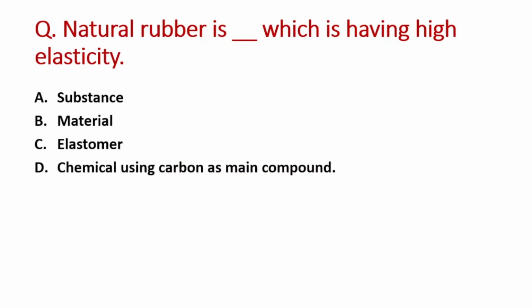Your next question is, natural rubber is a blend which is having high elasticity. A option is substance, B is material, C is elastomer and D option is chemical using carbon as a main compound. So right answer is option C, that is elastomer.